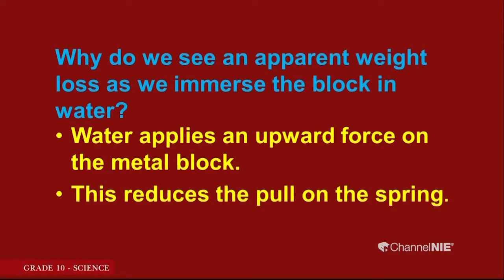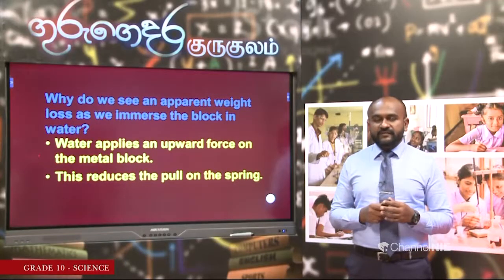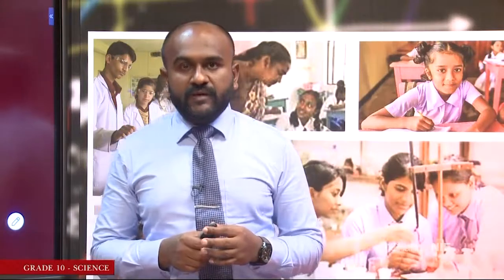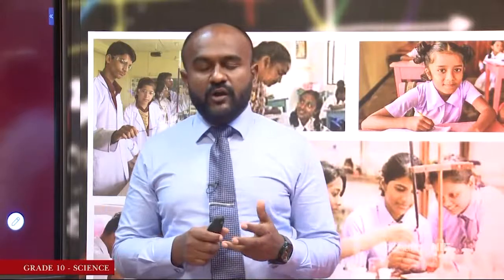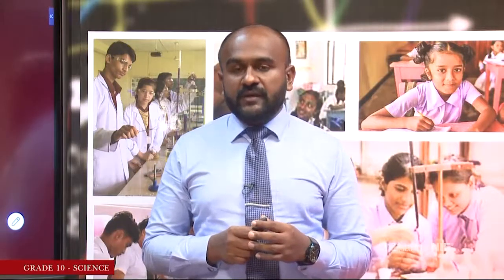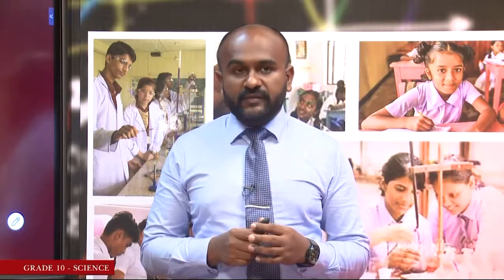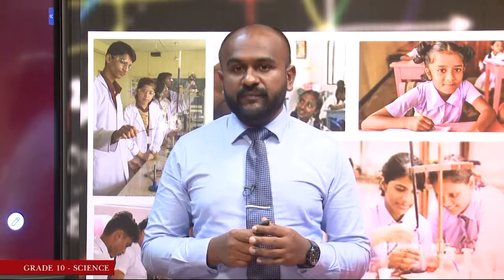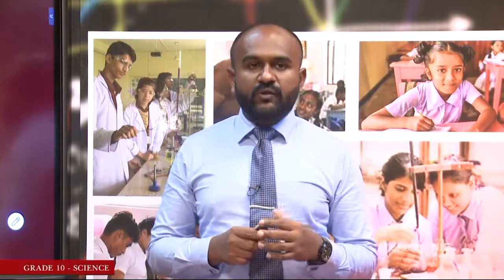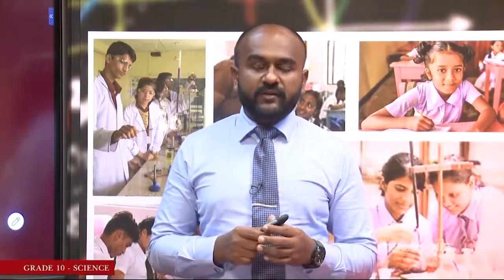Once we immerse the metal block in water, we observe an apparent decrease in the weight of the metal block. It was 25 Newton at the beginning. Once immersed in water, it was 15 Newton. So, let us find out the reason for this. As you hang the metal block on the spring balance, the block pulls the spring in it. So, we observe the weight of the metal block. Now, think that you put it into water. Now, the water applies an upward force on the metal block.